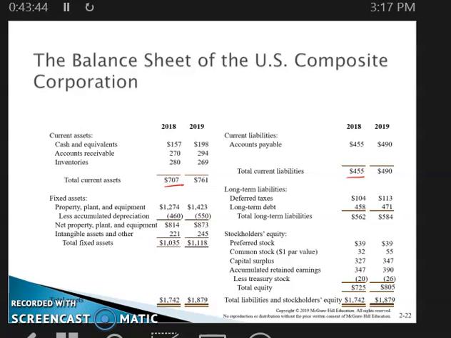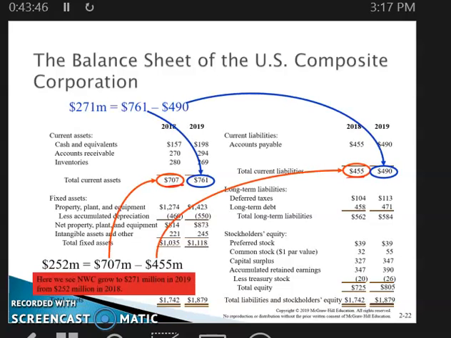The calculations are actually done in the slide. For 2018, the 707 million minus 455 million is 252 million of net working capital. We go to 2017, and we can see that our current assets have increased to 760,000, and our current liabilities have increased to 490,000.